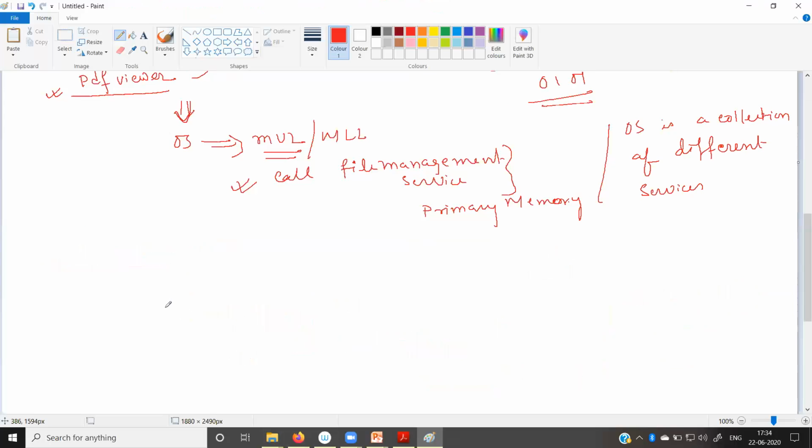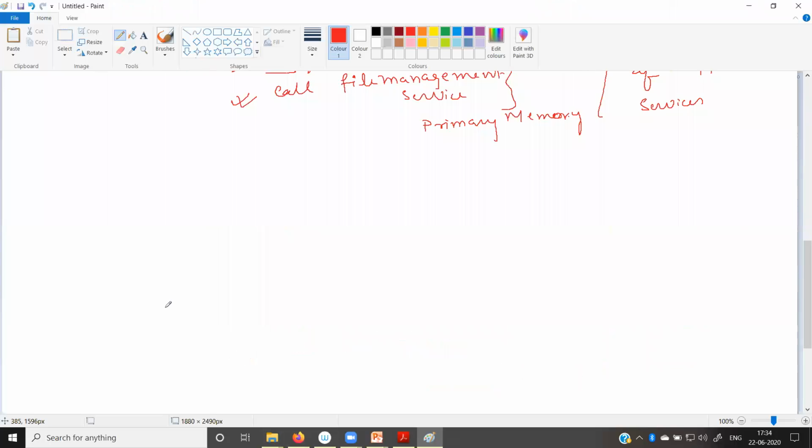Now we will learn what are the different services provided by the operating system. This is a very important thing.